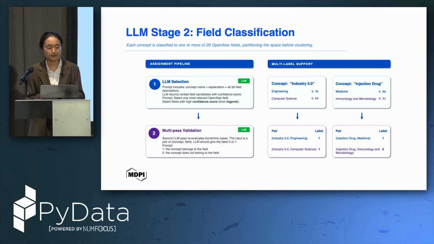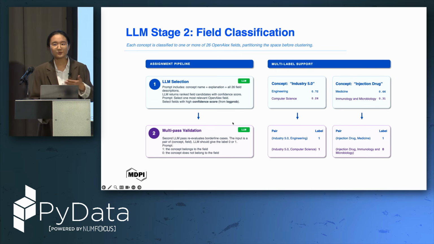Here for field classification, we use a 2-phase LLM, because the LLM is not always confident. At the first stage, we ask the LLM which of the 26 OpenAlex fields a concept belongs to. Then it gets confused, because Industry 5.0 is somehow related to engineering and somehow related to computer science, and it is not very certain between these two, and the same for injection drug.